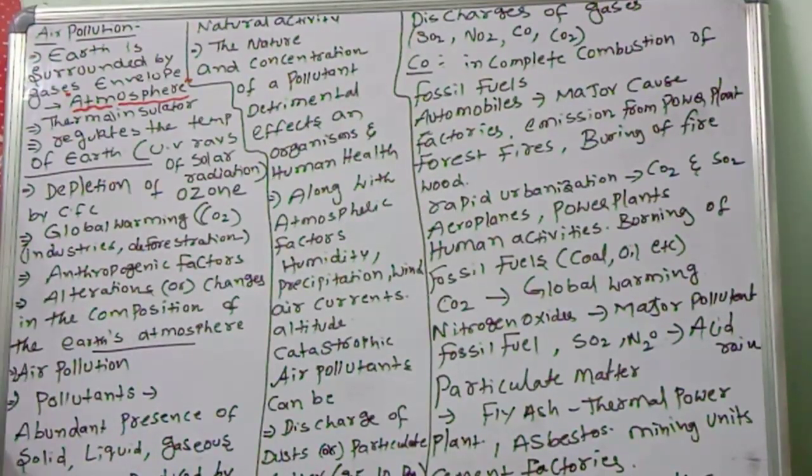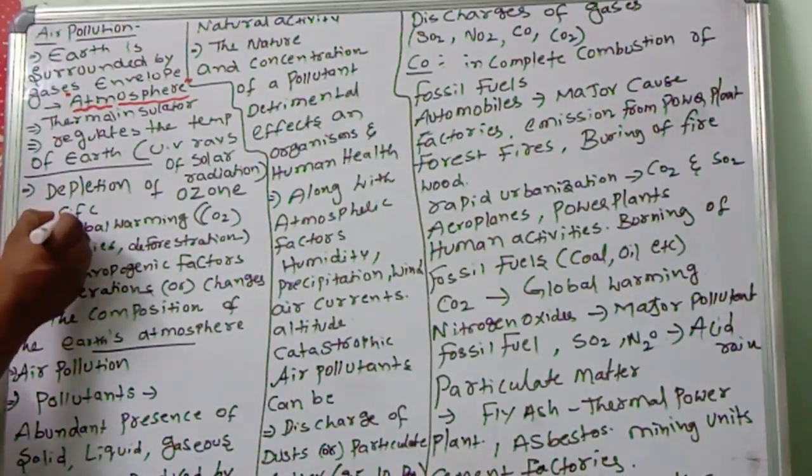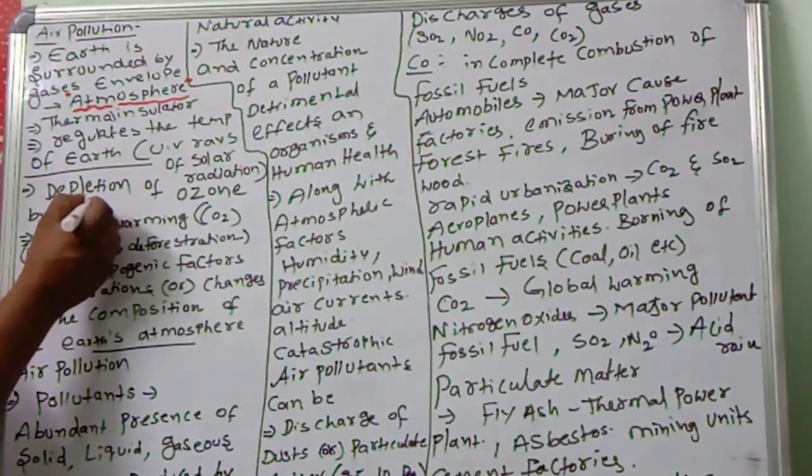Ozone is protecting us from the strong ultraviolet rays. It's not at all good for us if it is depleted, right? Depletion of the ozone layer by CFC is very dangerous. What is CFC?